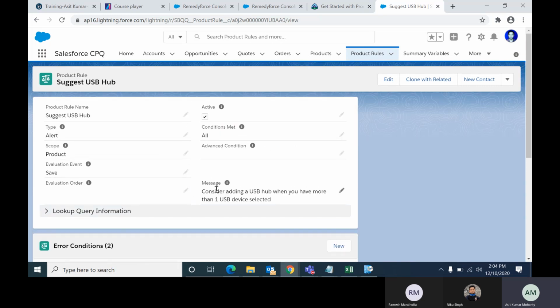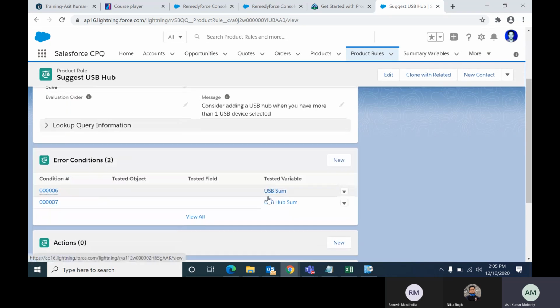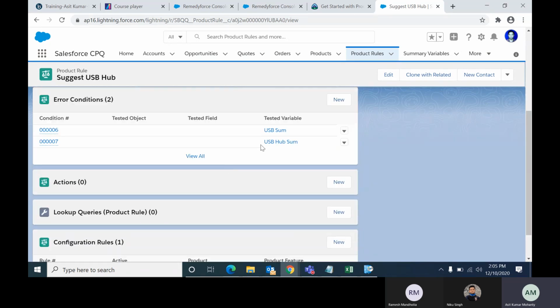You are simply showing the message or pop-up, that's why the message is enough. So you can type any message here. I have typed, consider adding a USB hub when you have more than one USB device selected. Okay, this is done.